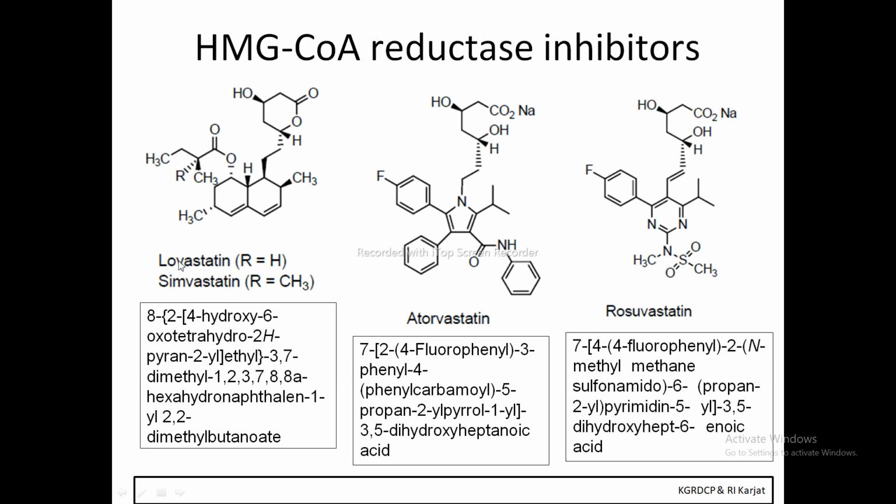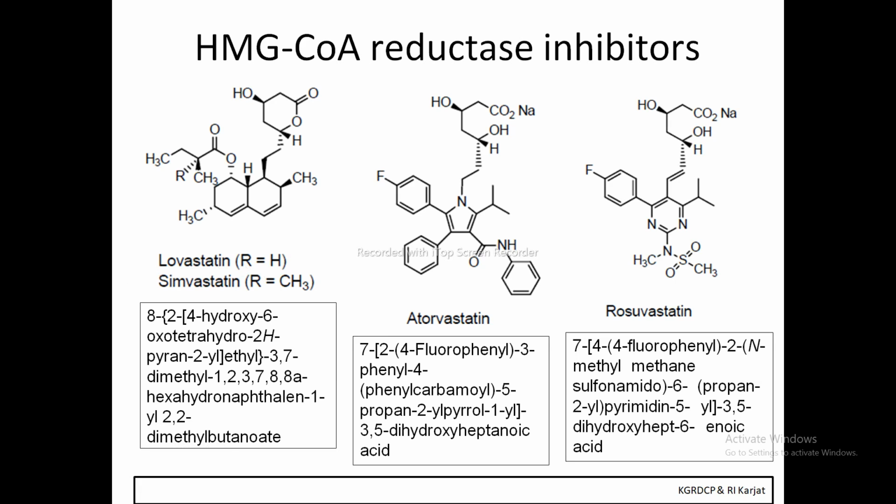If we have to name lovastatin, then only over here you have to name it 2-methyl. Okay, only 2-methyl and at last butanoate. So there is only a little bit of difference between the IUPAC nomenclature of lovastatin and simvastatin. Everything is the same except there is only one methyl group in lovastatin, so over here the IUPAC nomenclature will change. So it becomes hexahydronaphthalene-1-yl 2-methyl butanoate. That is the IUPAC nomenclature of lovastatin.